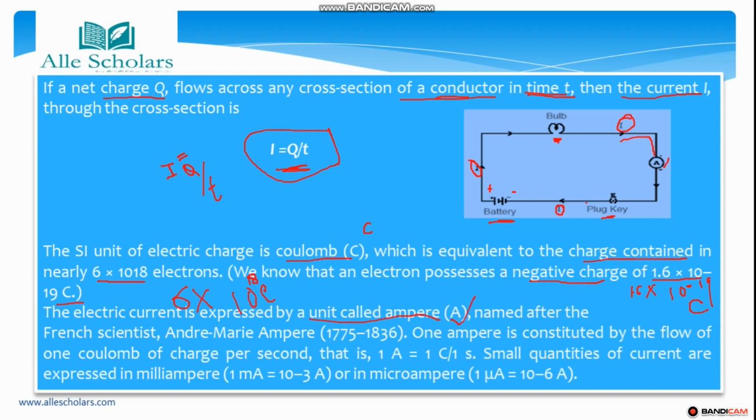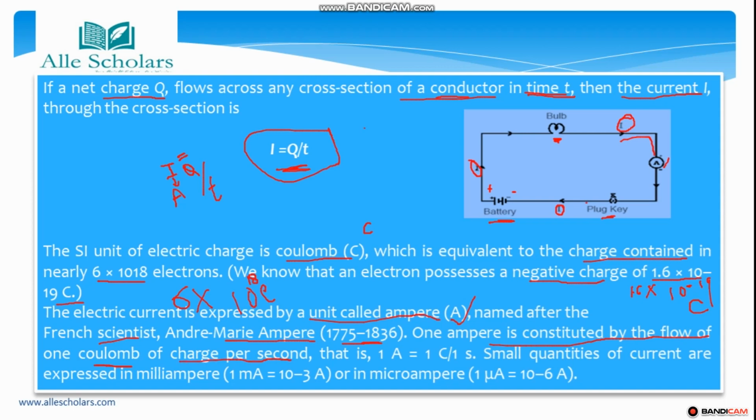And electric current is expressed by the unit called ampere, A. This was named after the French scientist Henri Marie Ampere. 1 ampere is constituted by the flow of 1 Coulomb of charge per second.